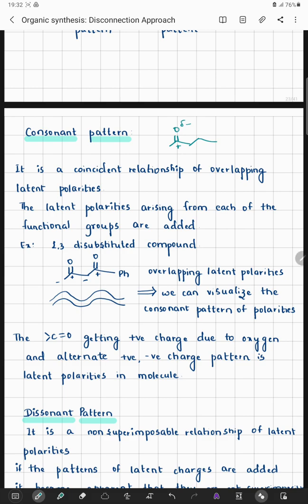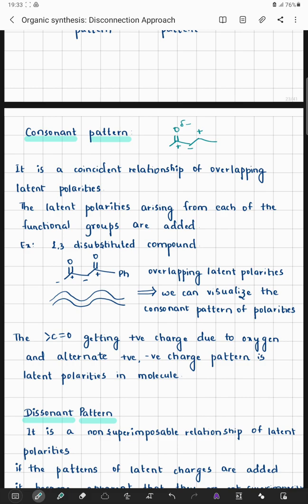Alternatively, if I observe, the next carbon should definitely be negatively charged. Then again the next carbon should be positively charged. Now this type of pattern is definitely imaginary. If I understand that there is a presence of one particular functional group, depending on that I will build the whole pattern of the overlapping latent polarities.